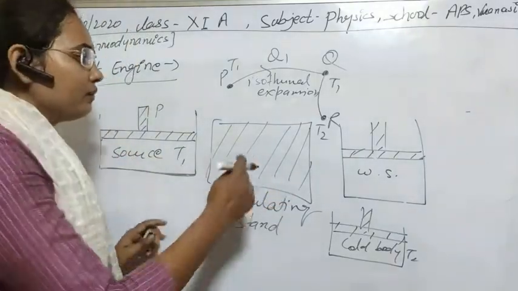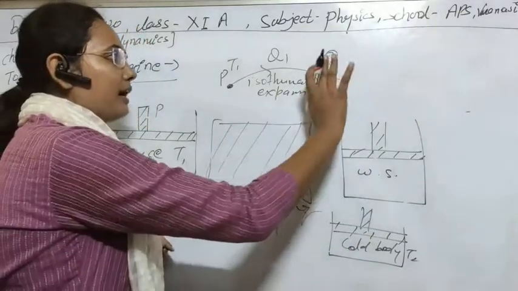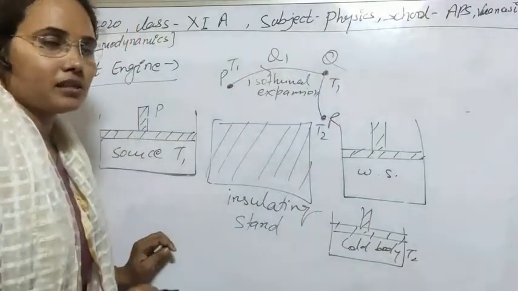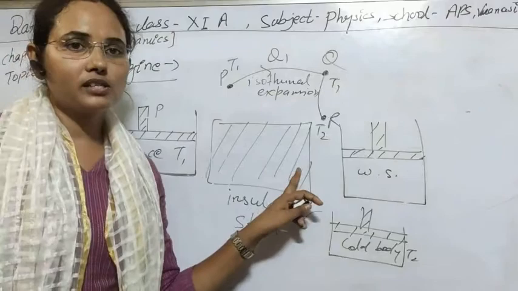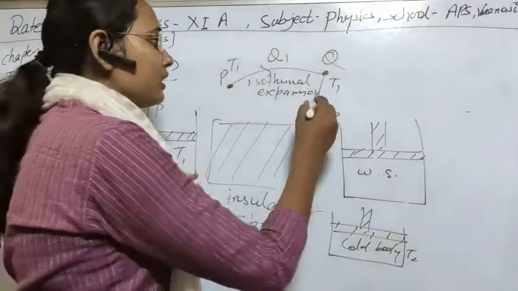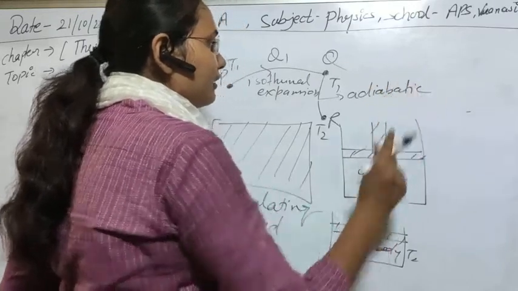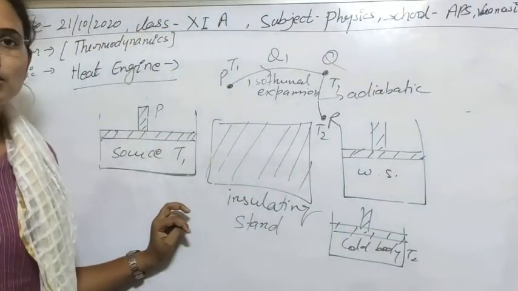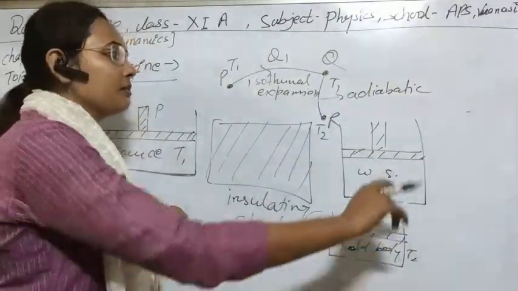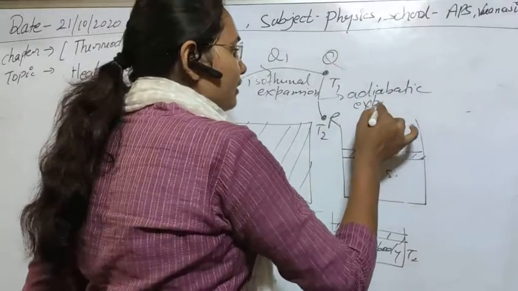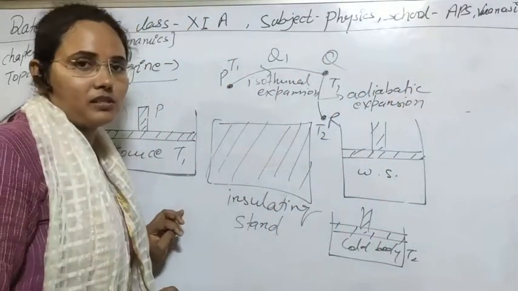So if this is an insulating body and we are keeping the working substance on it, there will not be any change in heat. There will be Q1 heat, but there will be a change in temperature. So we can say that this process is an adiabatic process. As you know, in an adiabatic process there is no transfer of heat, only a change in temperature takes place, and both conditions are fulfilled here. The expansion of the gas also occurs, so this is adiabatic expansion.